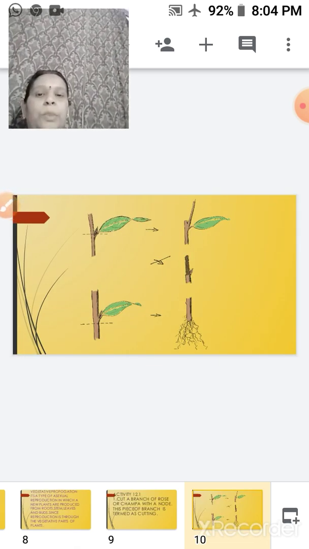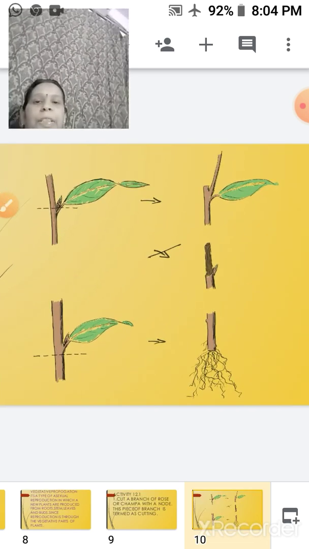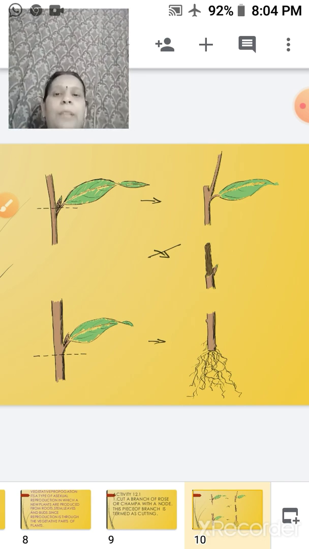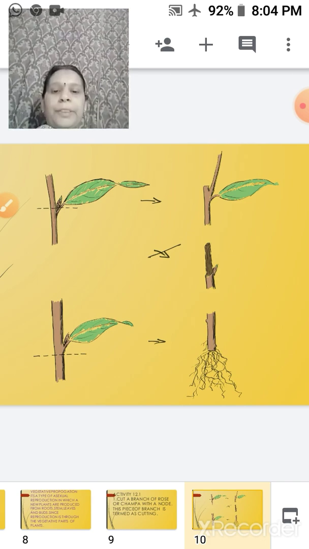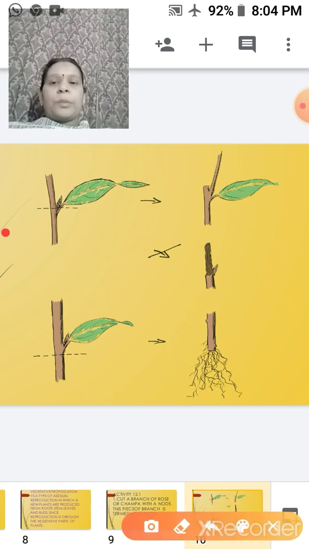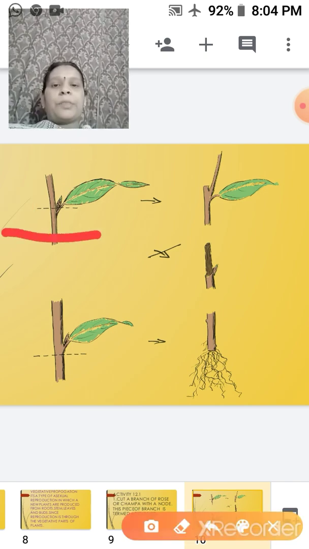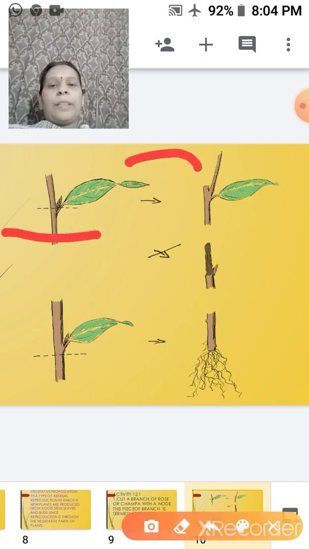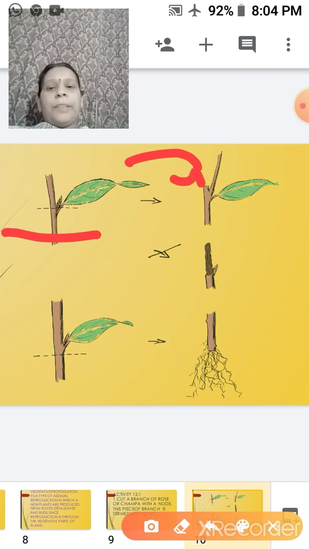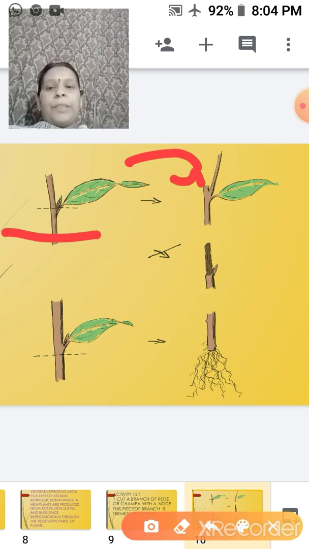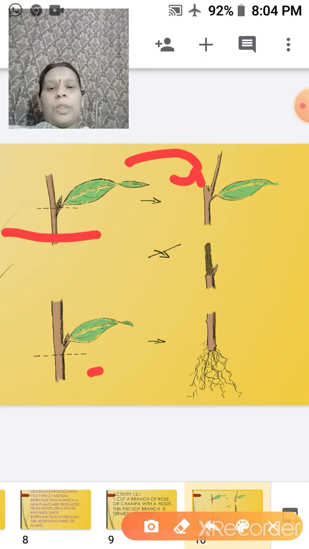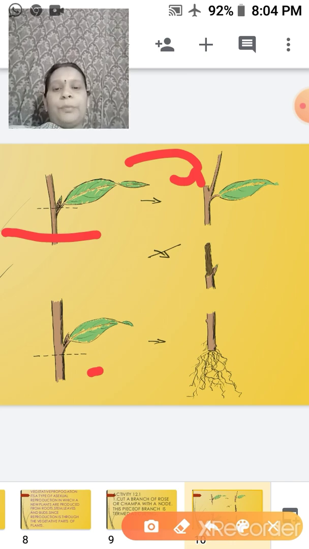Here you can see within the figure they have taken the node, and from this part they have made a cut. This was the node. Sometimes they even cut the lower part, the root part, and just leave it within the ground.